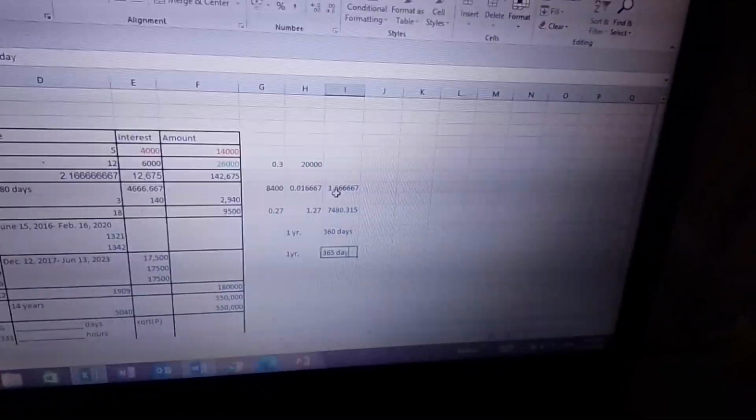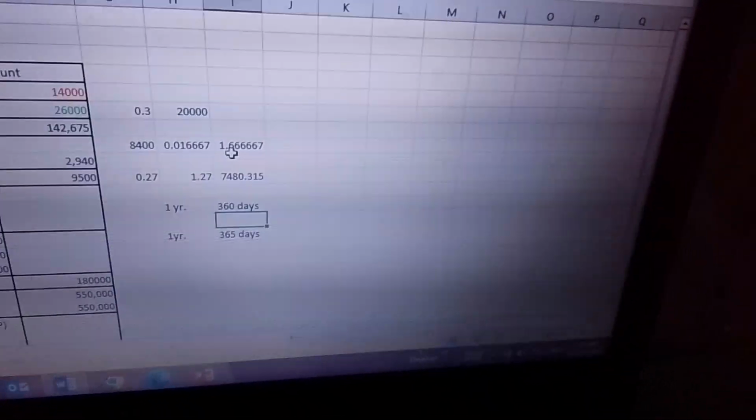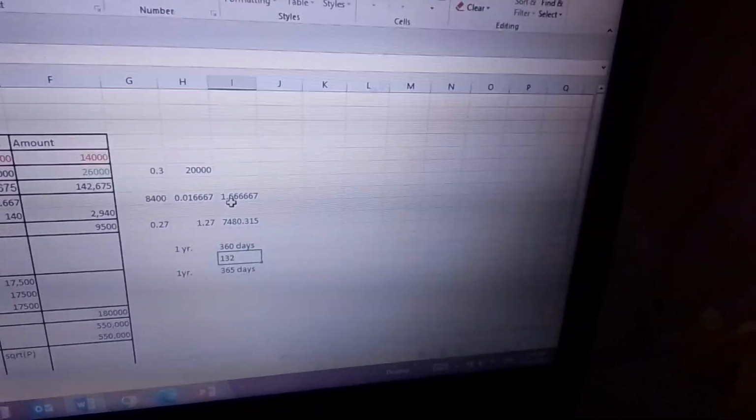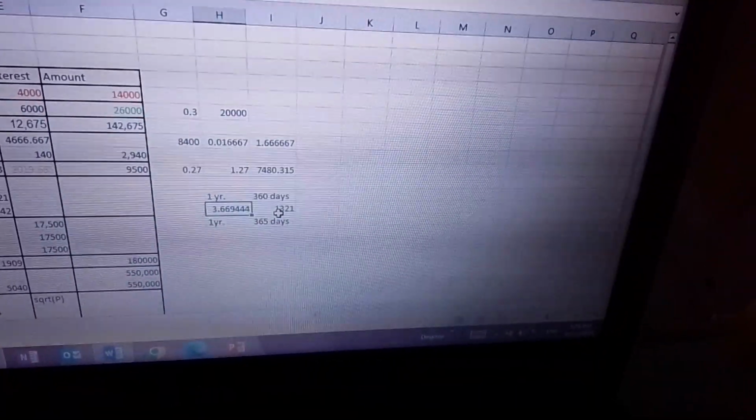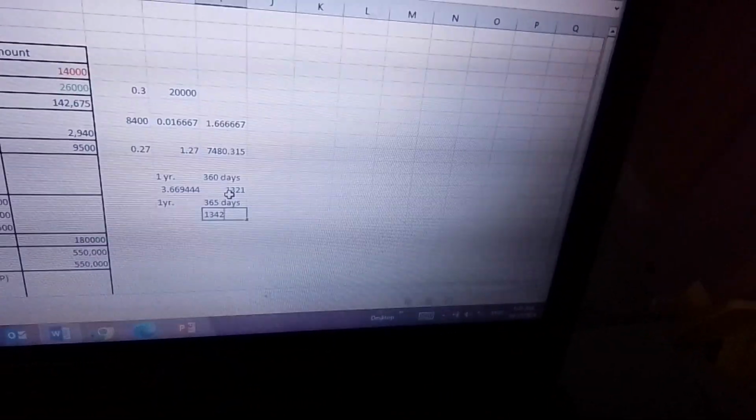Pero for exact interest, it's 365 days. Tama? So therefore, we have this answer here. Di ba remember kanina I got 1,321. Then divide by 360 to make 1 whole year. So I'm gonna divide it by 360 and we should get this answer. On the other hand, if I use 365, di ba remember I got 1,342?